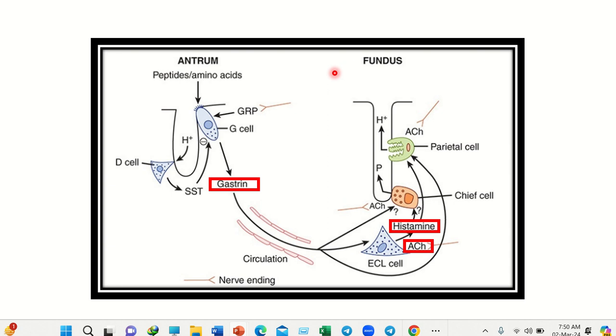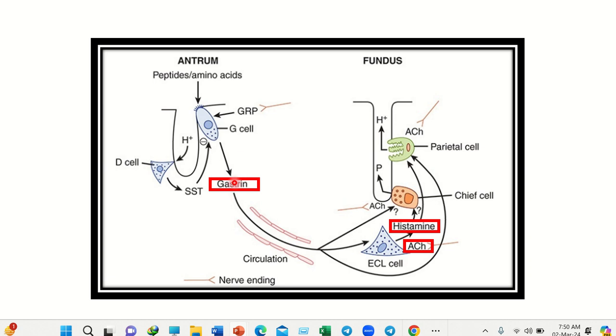So first of all, here we can see a pathway. This is the stomach and the parietal cell. The parietal cell releases hydrogen ion into the lumen, and when it binds with chloride ion, hydrochloric acid forms. And in the parietal cell, here we can see the important substances which stimulate the parietal cell and the release of hydrogen ion, especially hydrochloric acid, into the lumen.